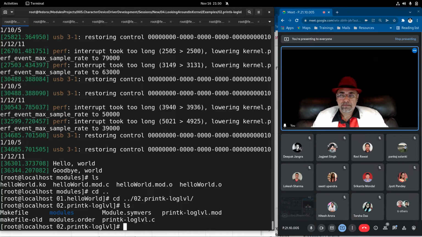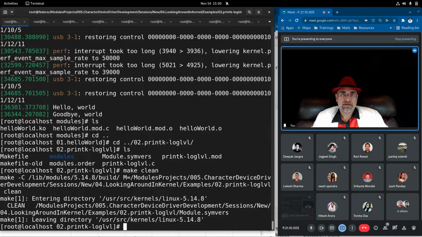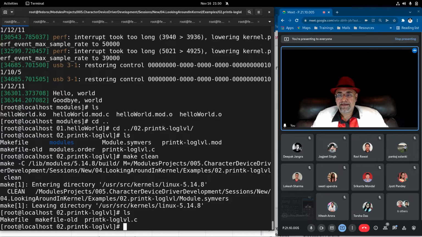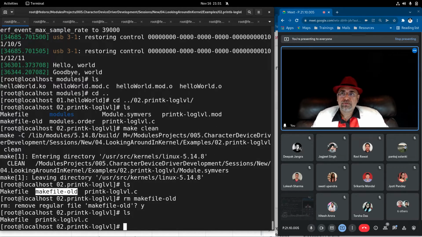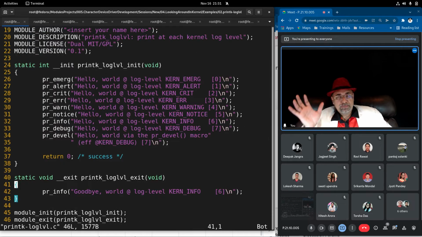Another important thing. Again, we have a similar kind of make file here. Make clean will remove everything from the current directory and all other places in the kernel, and gives you the nice only 2 files. But there is a temporary make file here. There's the old one. I will not use that. I can remove this here. So in this particular version of the device driver, I am going to explain to you about printk.